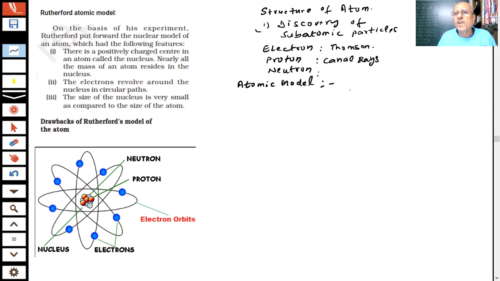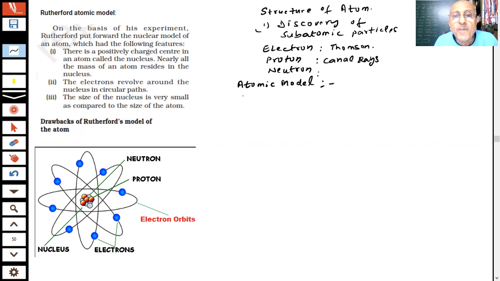The atomic model should be such that whatever experiments we do, it should be able to explain them. The moment we get experimental evidence or information which cannot be explained by a given model, that model needs to be rejected and new models have to be formed. That is how science progresses, students.